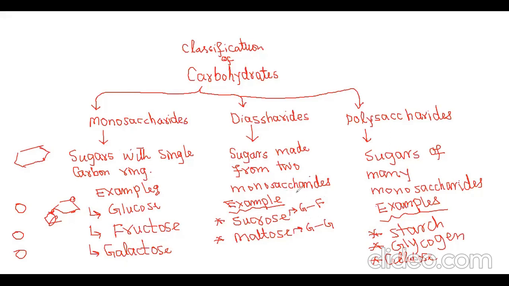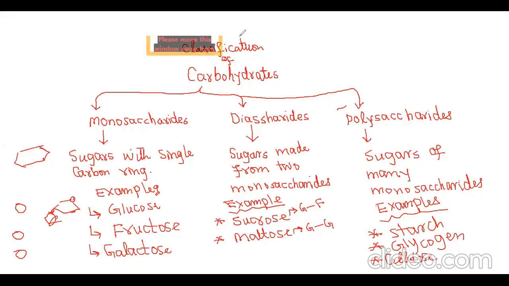So this is a disaccharide. While a polysaccharide consists of many monosaccharides. Starch consists of many glucose and glycogen consists of many glucose. Polysaccharides are those carbohydrates that consist of more than two monosaccharides.